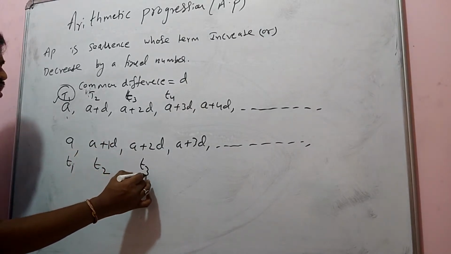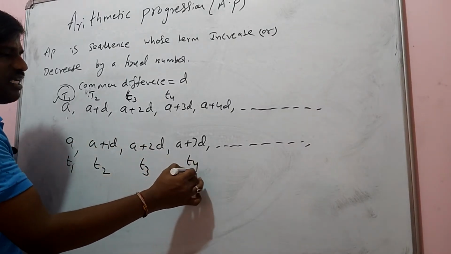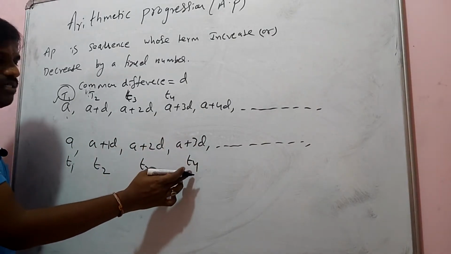The third term has 2D, and the fourth term has A plus 3D, so each time it is 1 less.